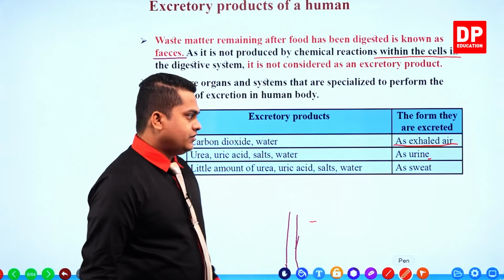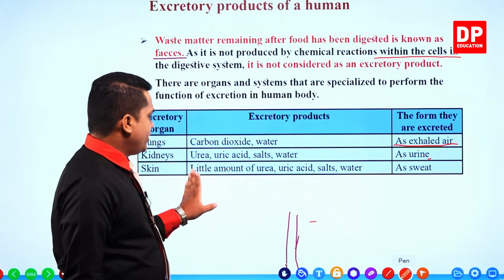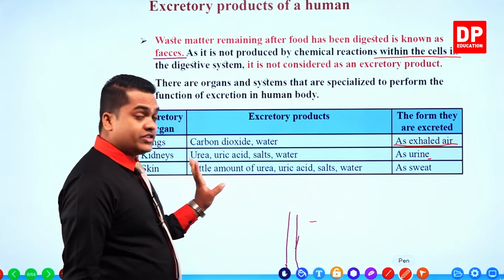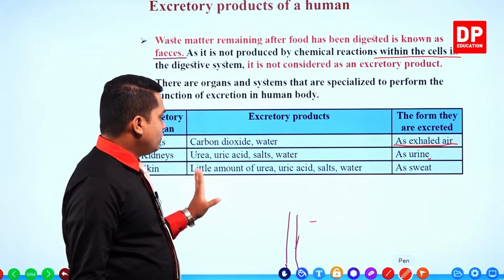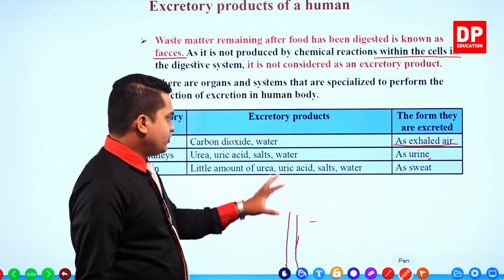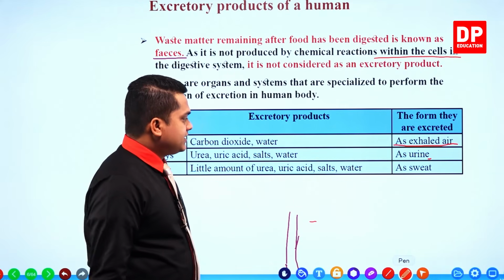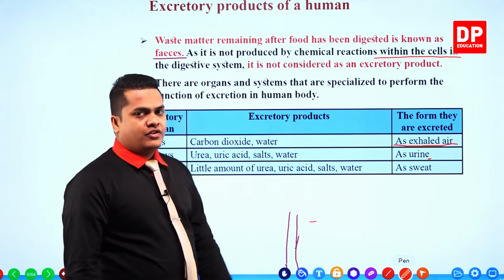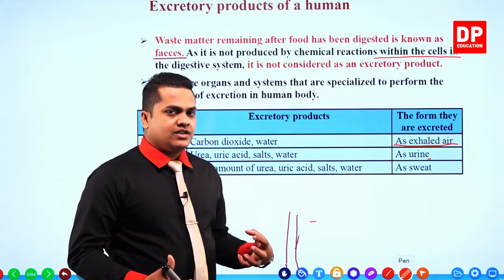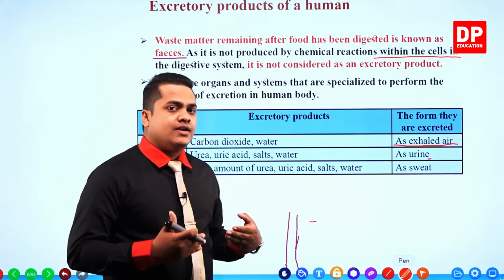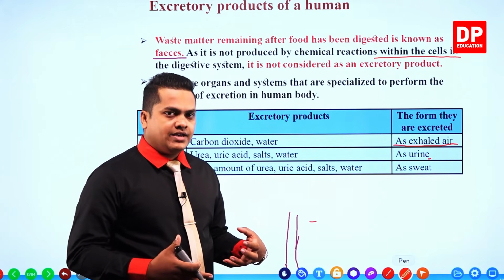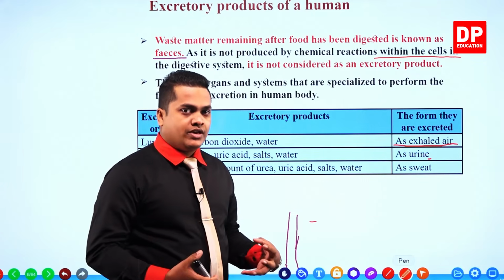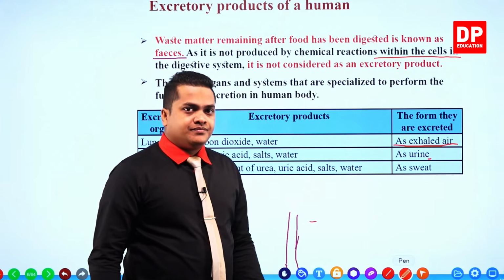Here, skin collects a very small, trace amount of urea, uric acid, salts and water. Little amount of urea. I told you in the earlier case also, mainly urea is processed or filtered out by the kidneys and expelled from the body as urine.